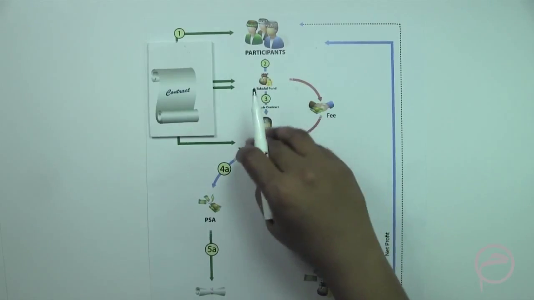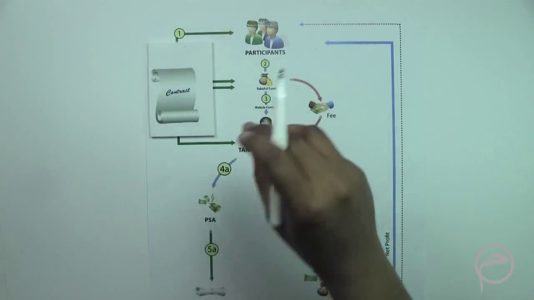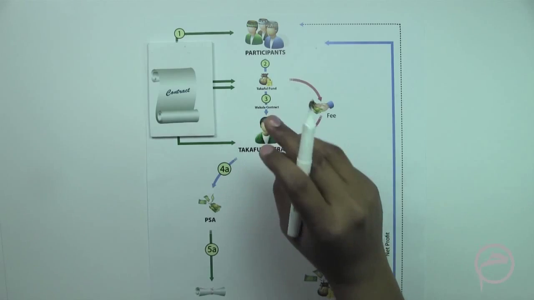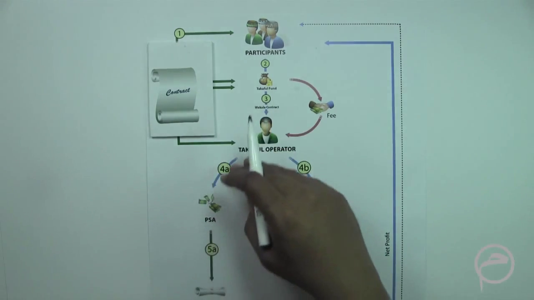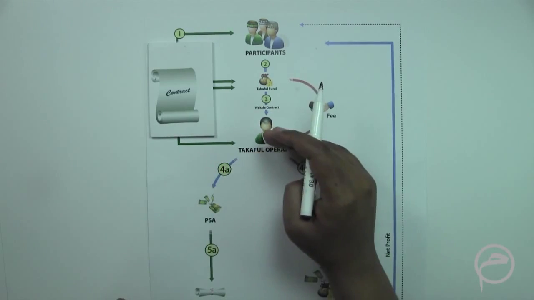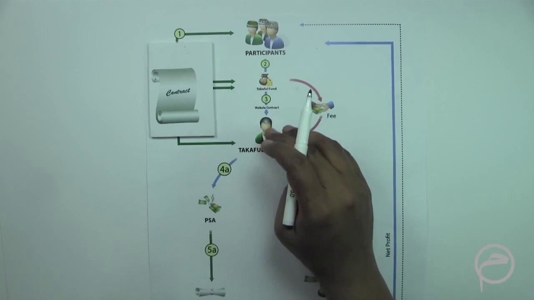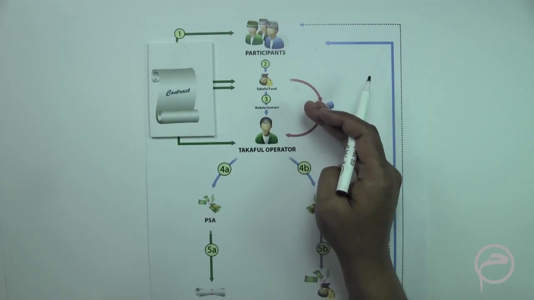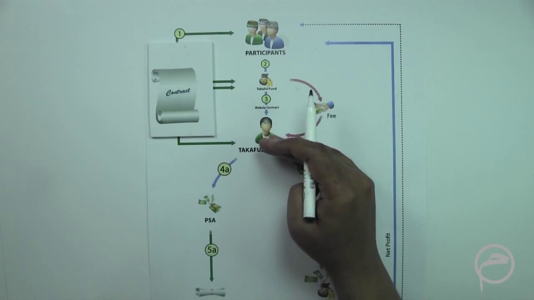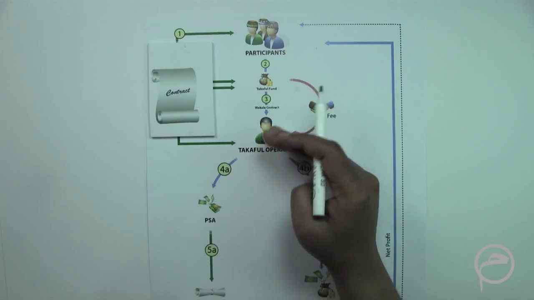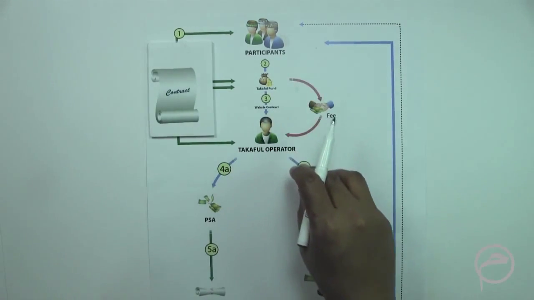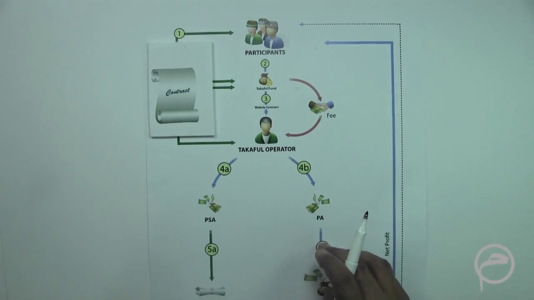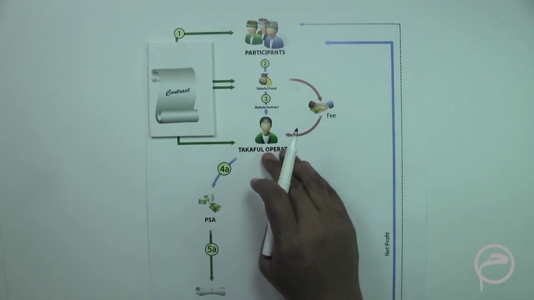So the Takaful operator is appointed as an agent of the participants to do two activities. One is to manage the contributions, and as an agent it has two responsibilities. Of course, the first responsibility is to manage the Takaful policies, contribution, maintaining records and settlement of the claims, and the second is to invest a portion of the Takaful fund in Sharia compliant businesses. Now this investment is done in the nature of an agent.